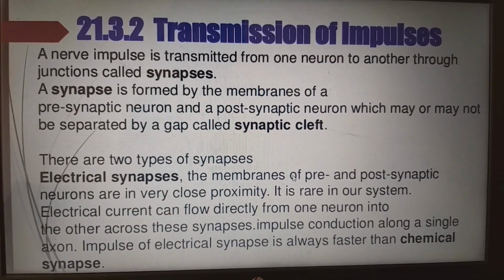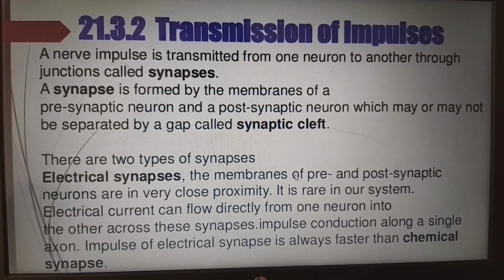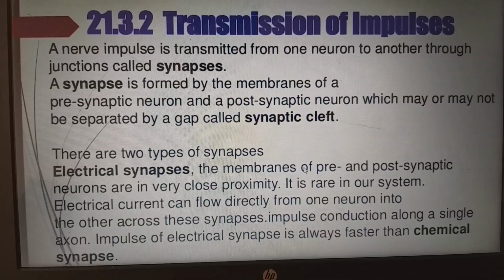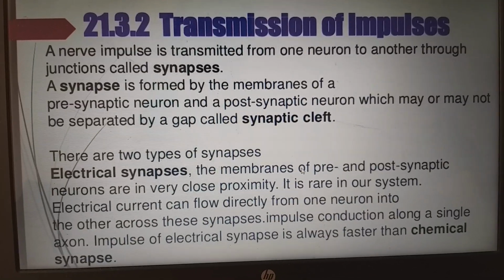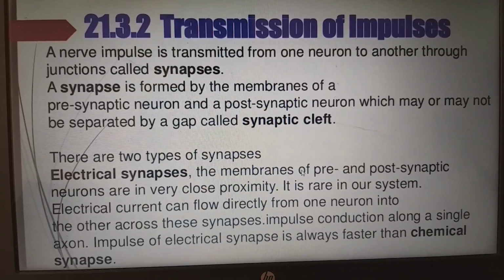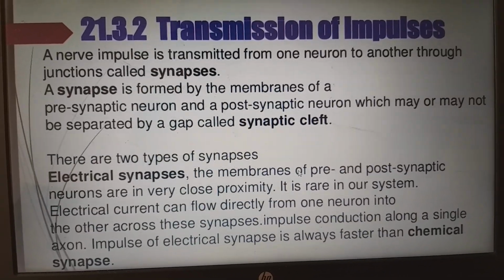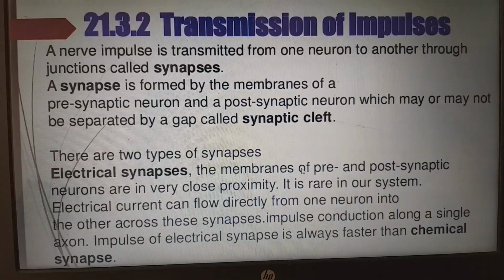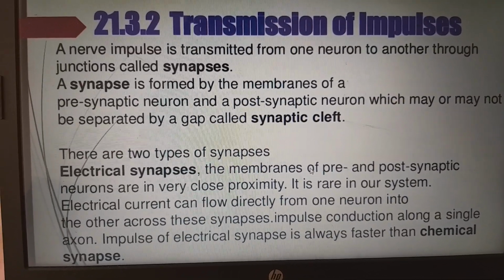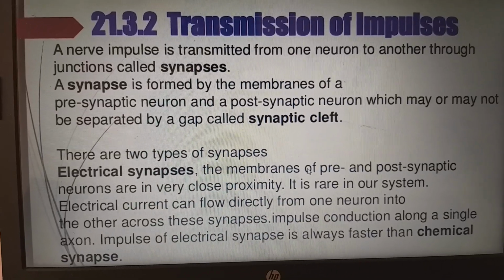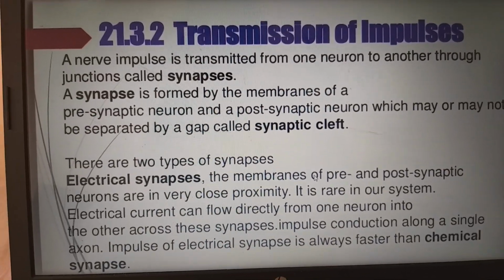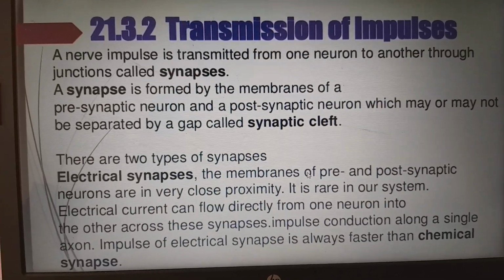In electrical synapses, the membranes of the pre- and postsynaptic neurons are in very close proximity. It is rare in our system. It is not present in humans. So electrical current can flow directly from one neuron into the other across the synapse. The impulse conduction across electrical synapses is always faster than across chemical synapses. Mostly you can see these electrical synapses in fishes. Because of that, it acts in a fraction of a second.